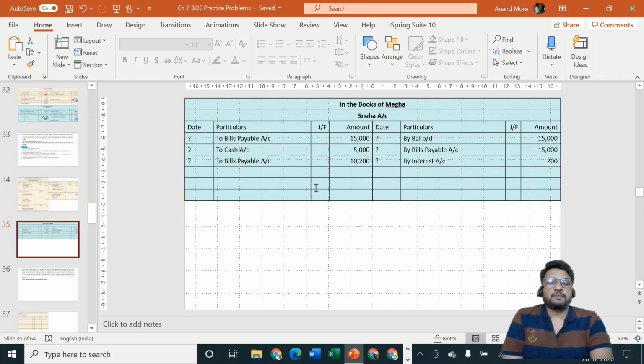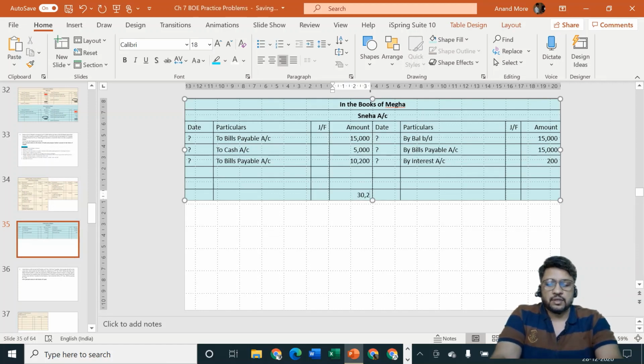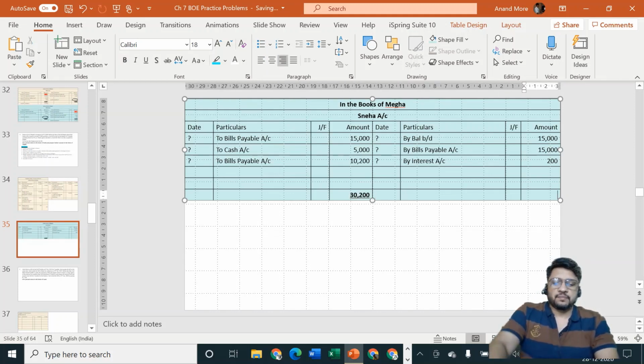Let us take the total of this particular account. The totaling will be 15,000 plus 15,000 plus 200 is equal to 30,200. And on the credit side also it is the same, 30,200.